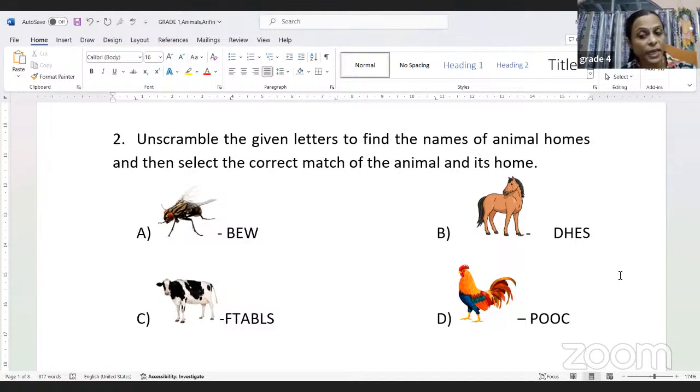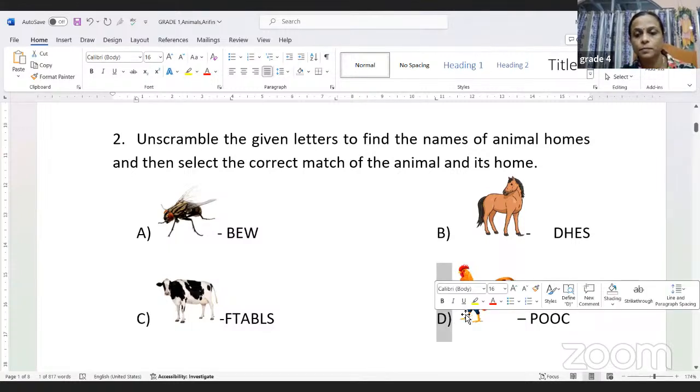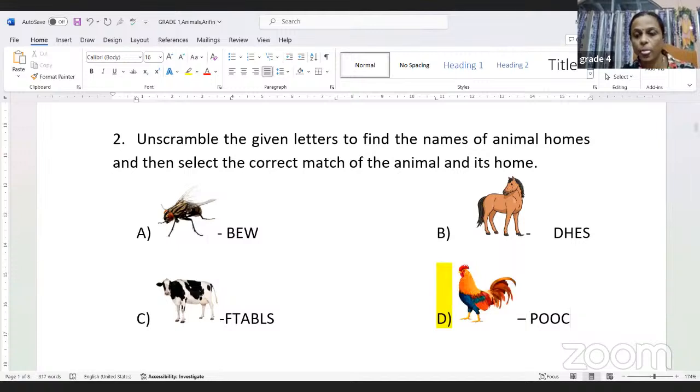Now option D, you have a picture of a cock and that is written C-O-O-P. If you unscramble it, it will be coop. So in this question, we have to select the correct one. So the answer will be, children, option D. So this is the correct option.